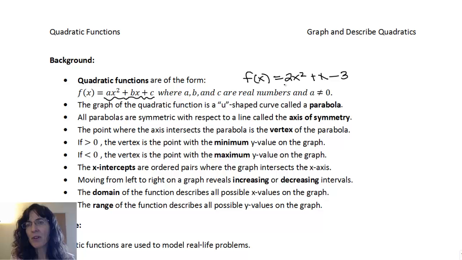When I graph a function that looks like this, it's going to be sort of in a U shape. It kind of looks like that. And we call that a parabola.